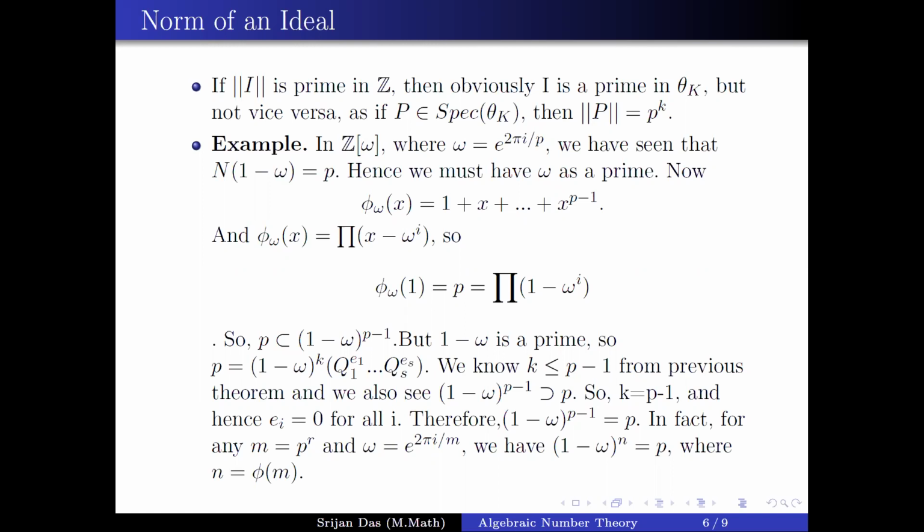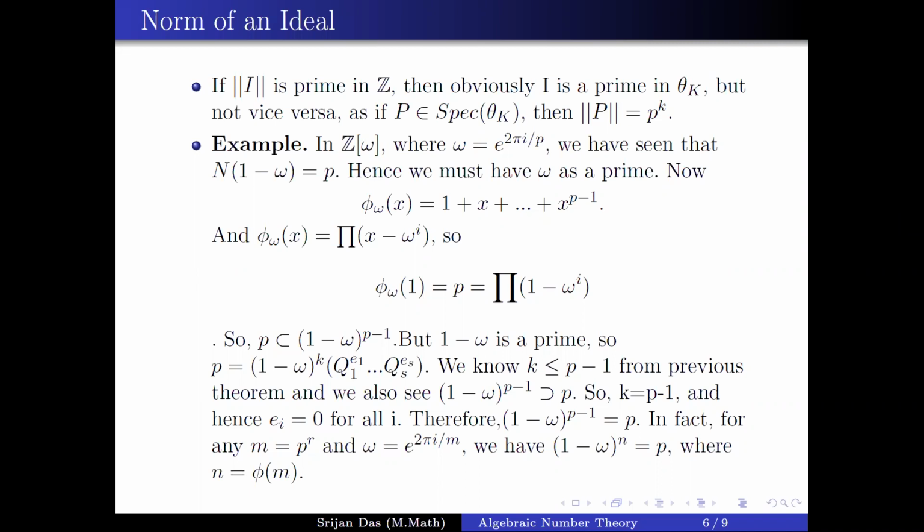Now I know that p is contained inside (1 minus omega) to the power p minus 1. So if I factorize p in Z[omega], I know that 1 minus omega is there, in general (1 minus omega) to the power p minus 1 is there. But if there is more than that, like if some q_i's are there, then I can apply the ramification formula, because I already have p minus 1 from 1 minus omega, and the degree of the extension is p minus 1. So I know that there can't be any q_i's.